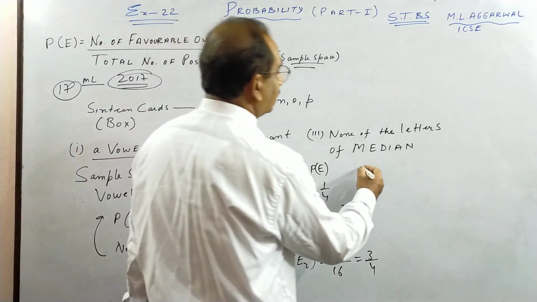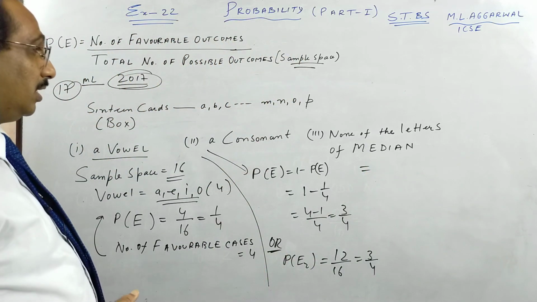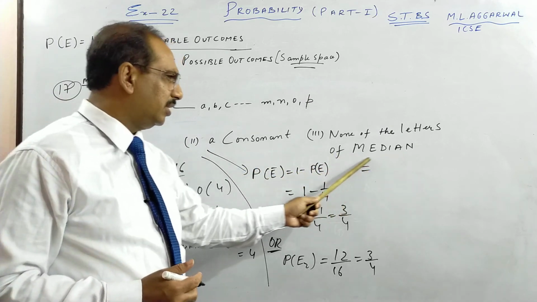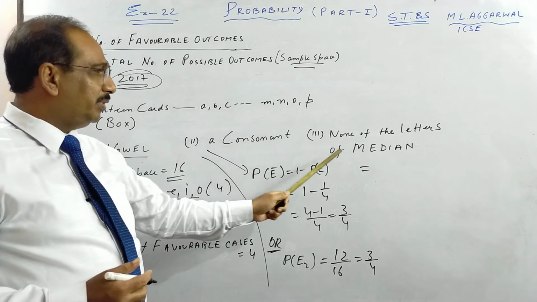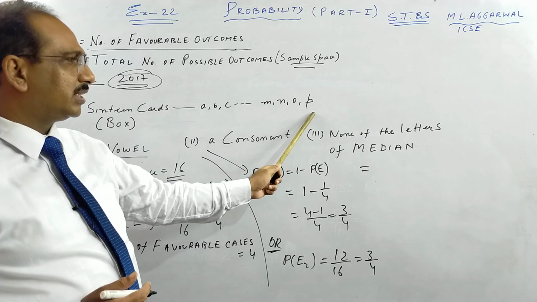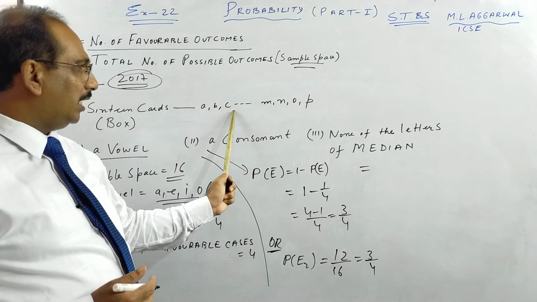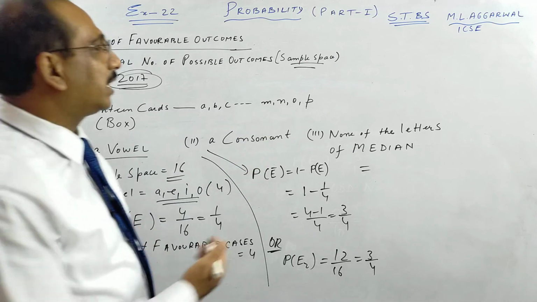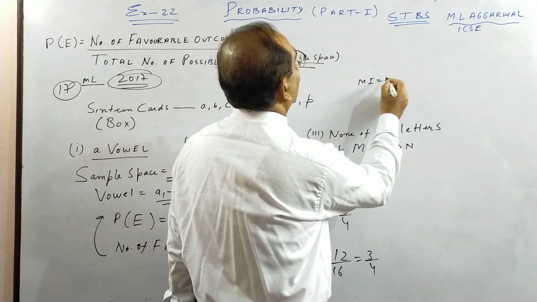The last one is very interesting and a little out of the box: none of the letters of MEDIAN. What is the chance? You see all these 6 letters are here. Each letter of the word MEDIAN is from the first alphabet to the 16th alphabet. M is there, E is here, D is here, I is here, A is here, and N is also here. So this also you can do in 2 ways, children.